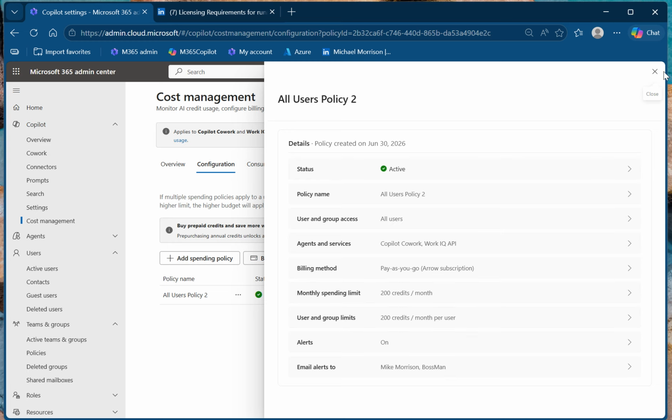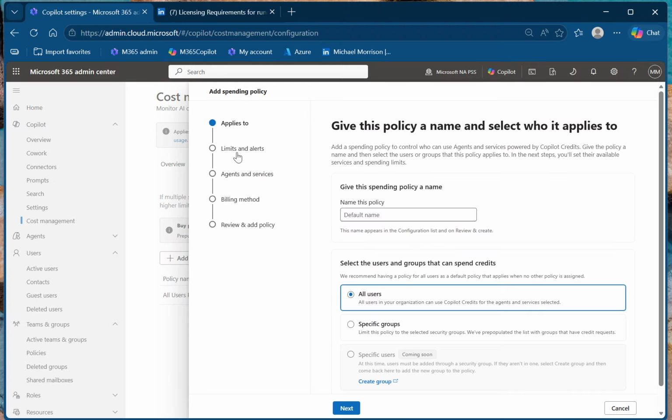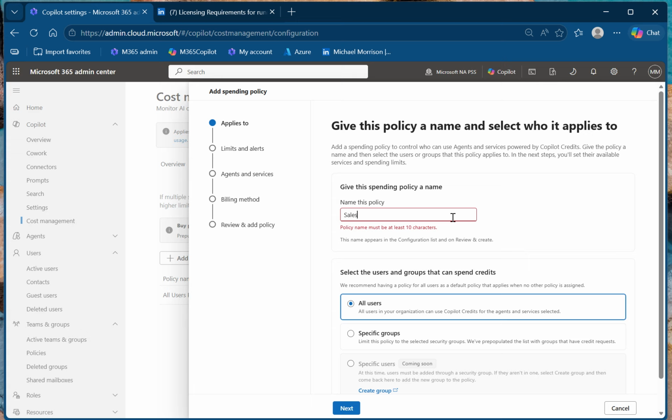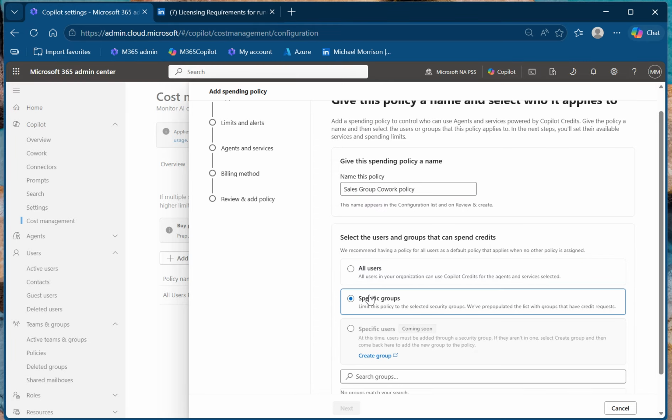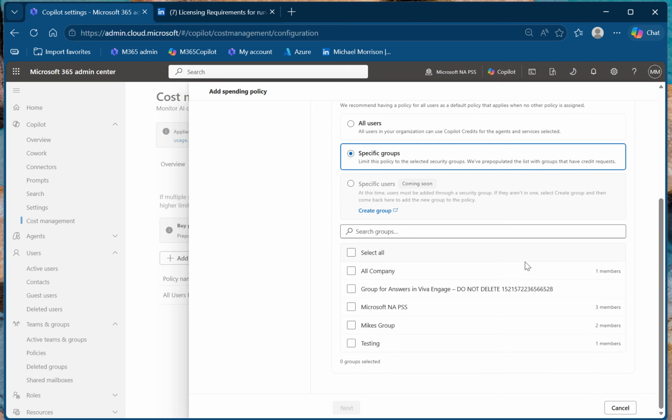And I'm going to actually walk through creating a new policy. I'm going to add a spending policy, and I'm going to give it a name. One note is that the name needs to be at least 10 characters in length. And I'll give it a descriptive name. I'll say core policy. I'm going to do specific groups this time instead of all users. And then I'm going to look at North America PSS, Product Solutions Specialist Team. I've got 3 members in there.